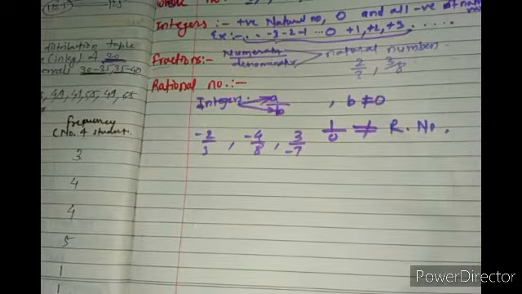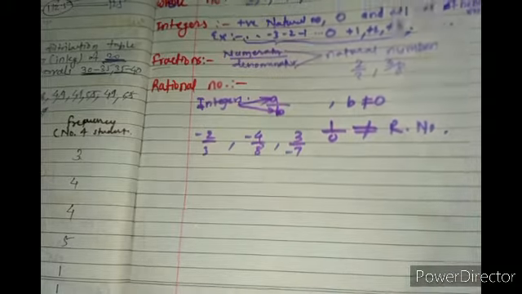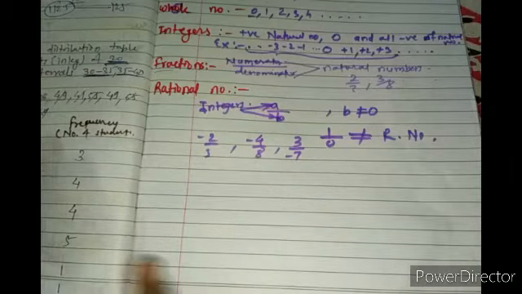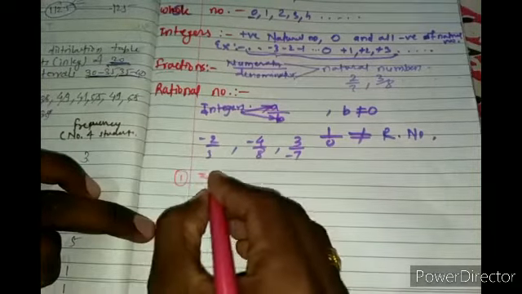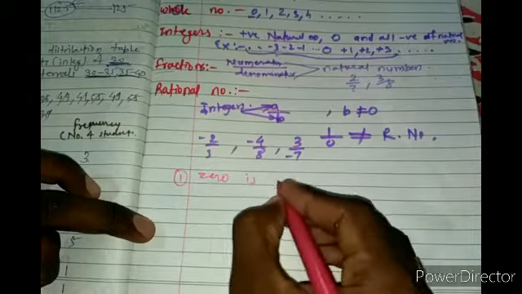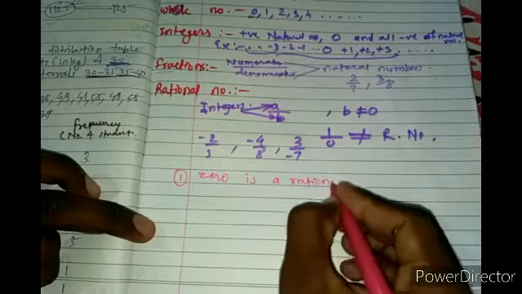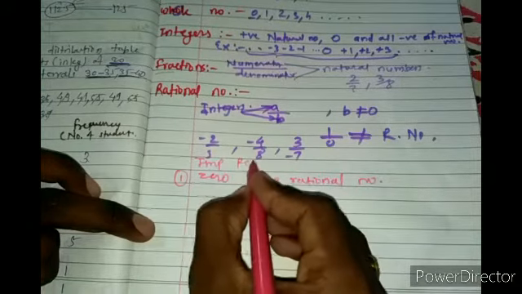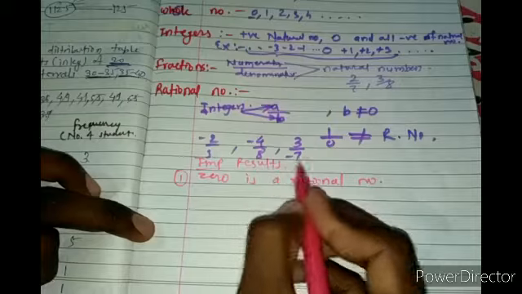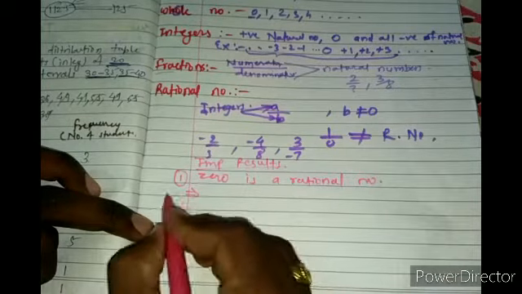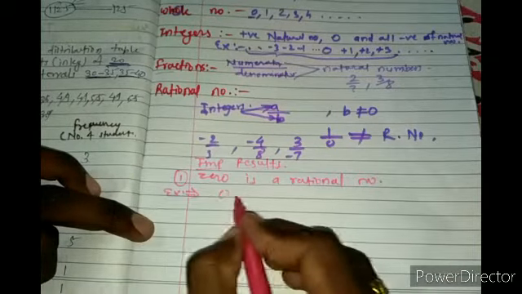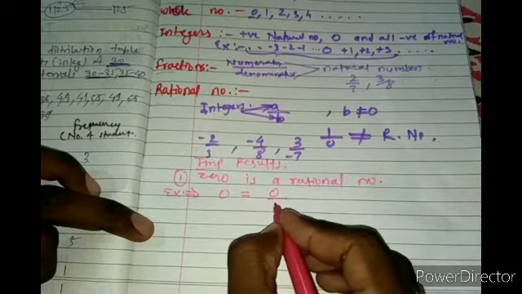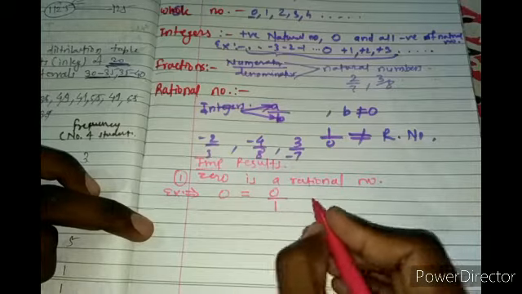Now there are some important points regarding rational numbers. That important points we will discuss now. In that, the first point is 0 is a rational number. What does it mean? It means that 0, if it is written, for example, then 0 is a rational number. How? Because we can represent 0 in the form of a by b, right? 0 by 1, hence it is a rational number.